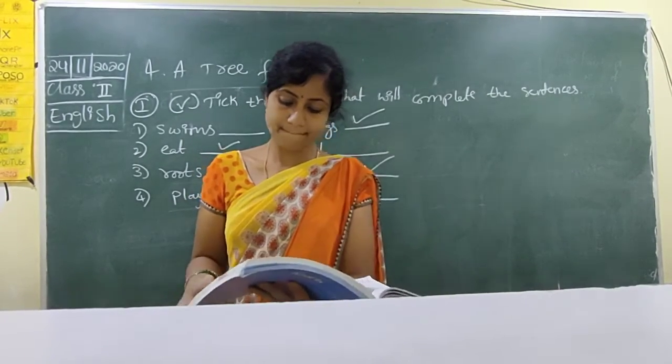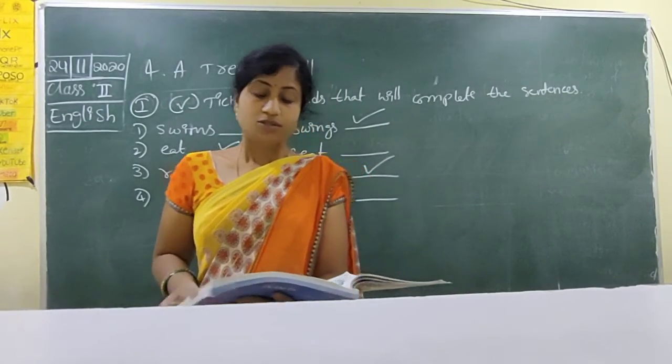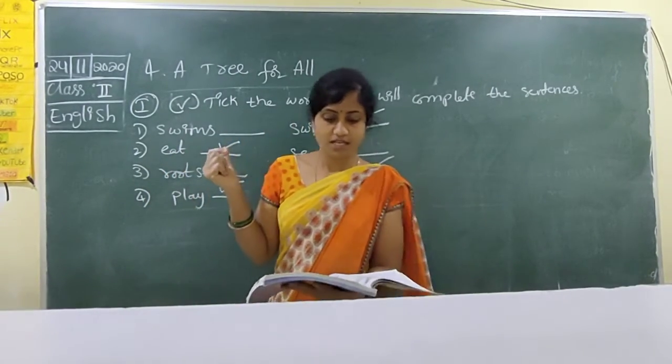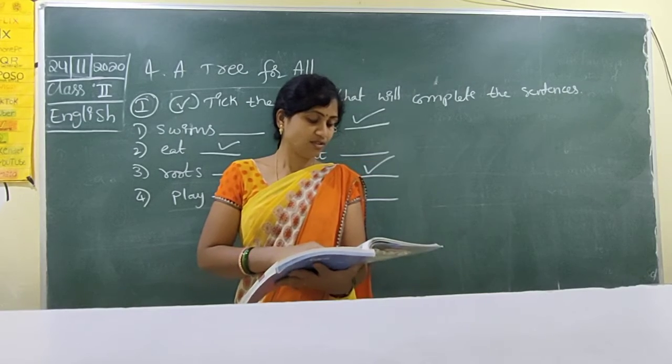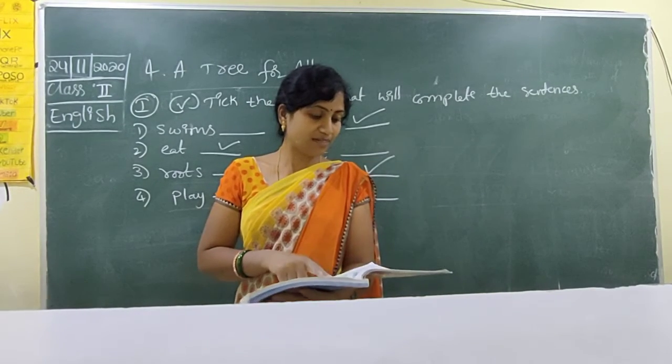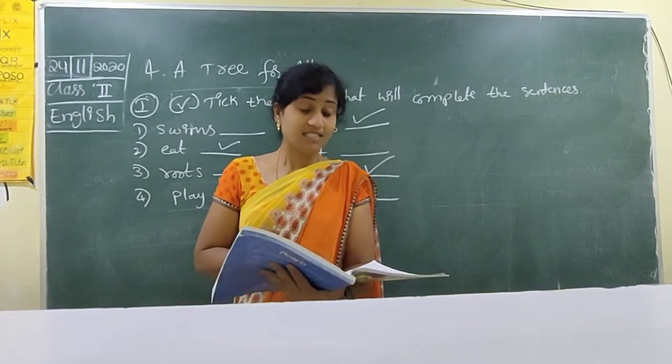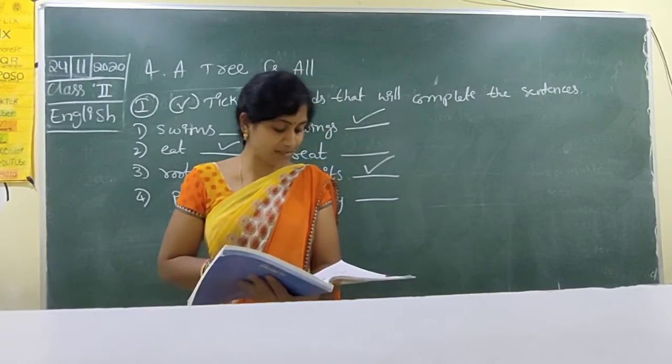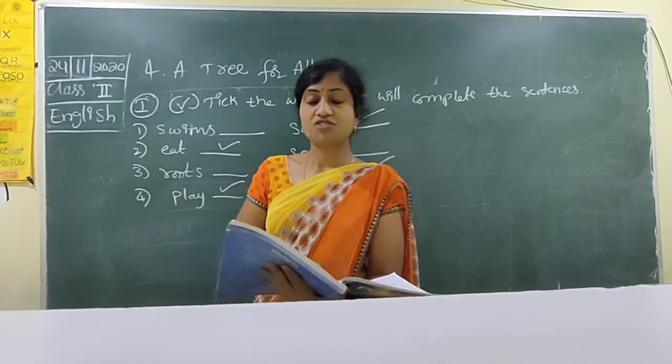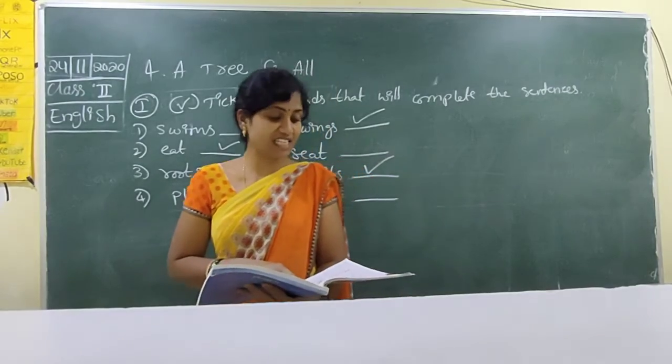Tomorrow I will write on the board, okay? So today enough. You have to learn the picture, this G bit and H bit. Just learn and write G and H bits.